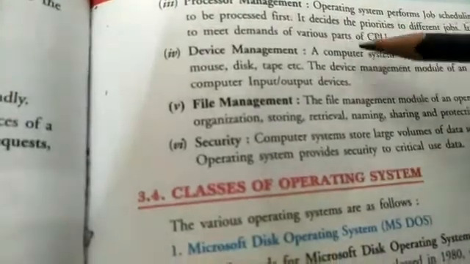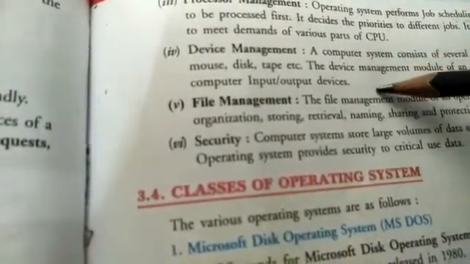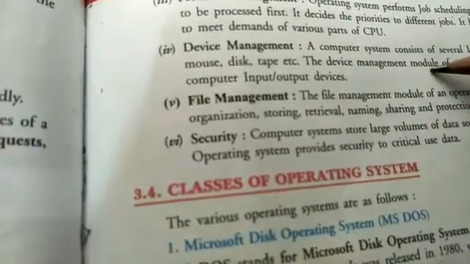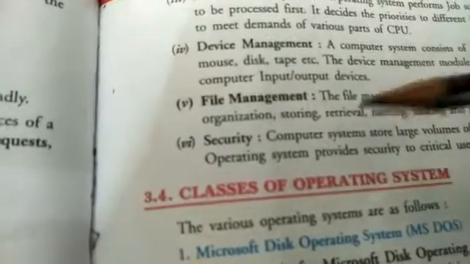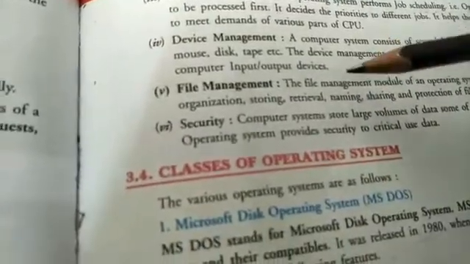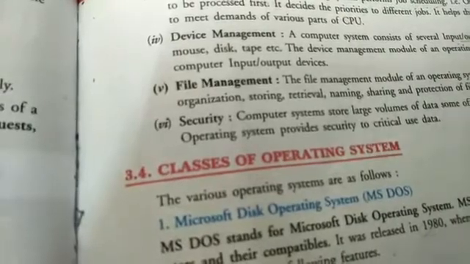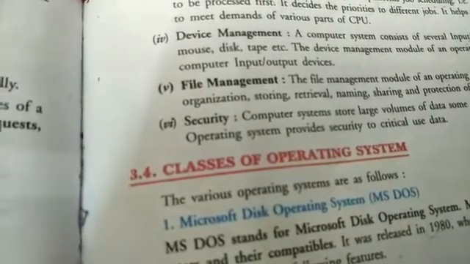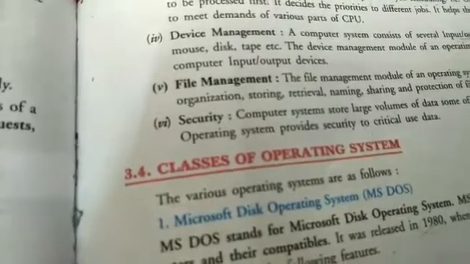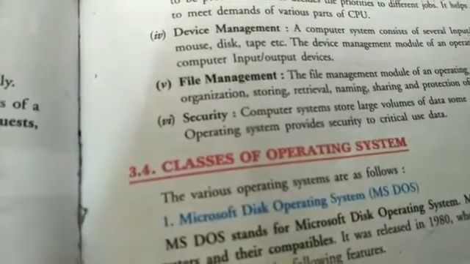Next is device management. Operating system is also used to manage the devices like disk, tape, hard disk, all devices, keyboard, mouse. Next is file management. Operating system is also used to manage the files, for naming of files, organization of files, storing of data in files, retrieval, protection of files. These all operations are managed by the operating system.